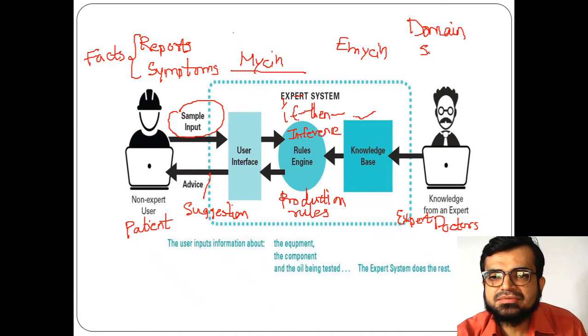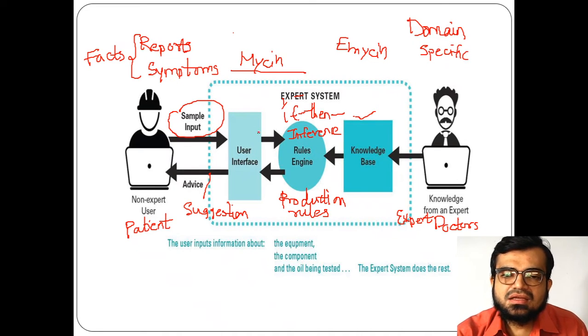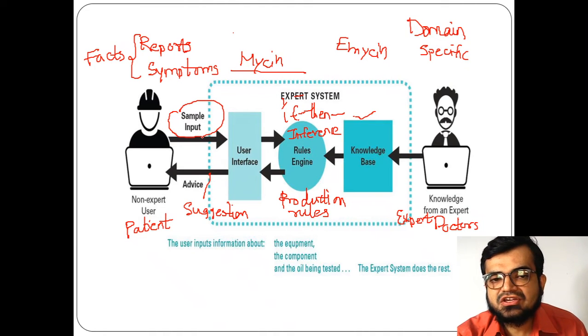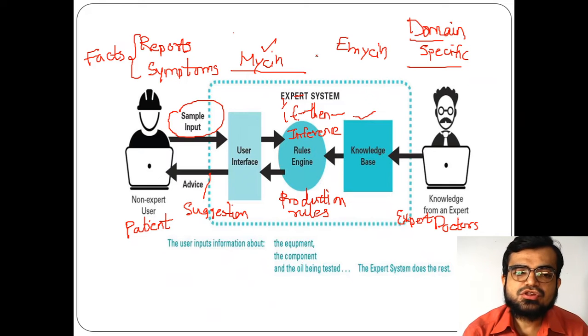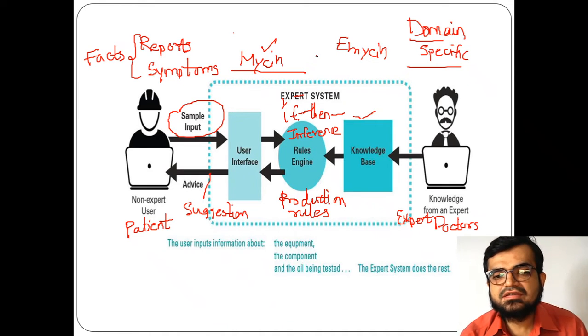Because if, for example, you give information which is not related to blood infections, the condition doesn't match, and there won't be any result. That's why it is domain specific, and this is how MYCIN works. This is just one expert system which I explained to help you understand how an expert system works in real time.